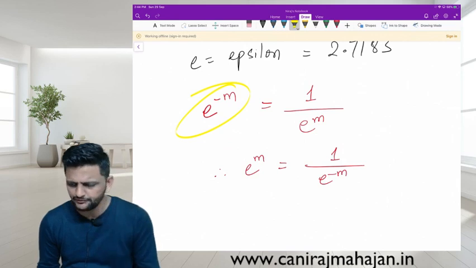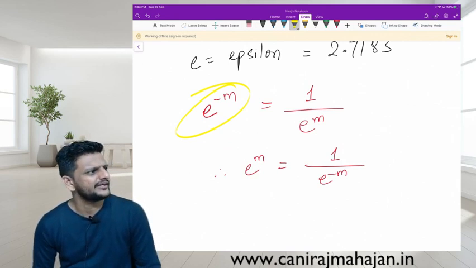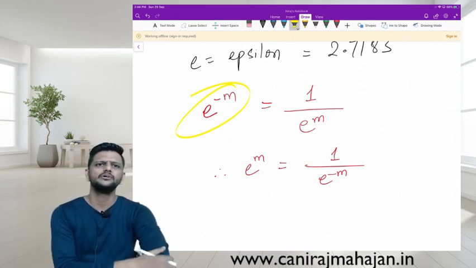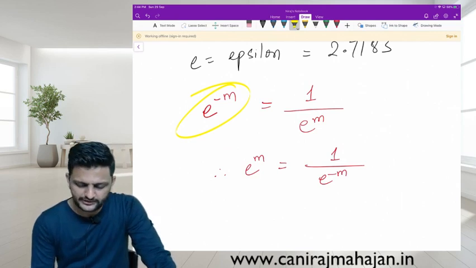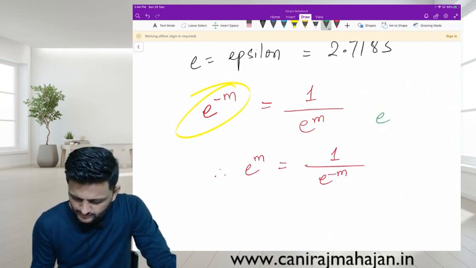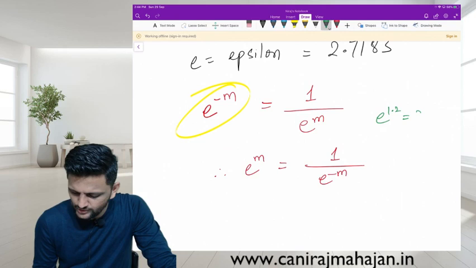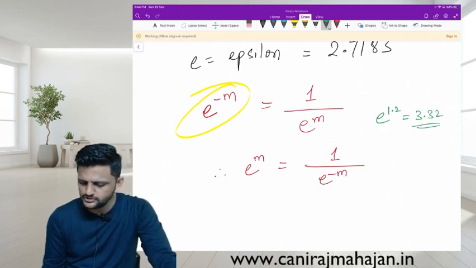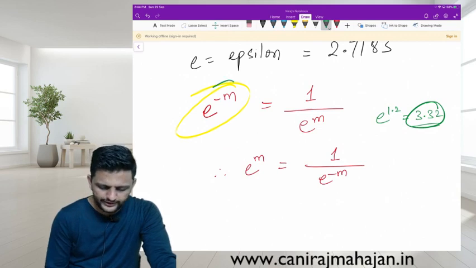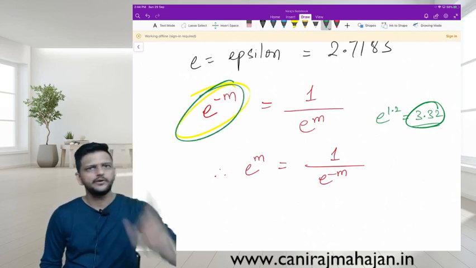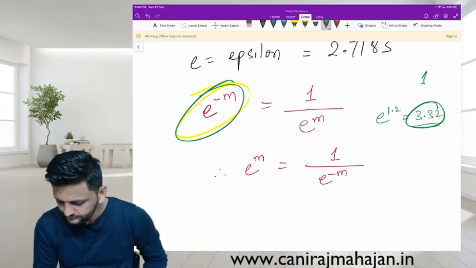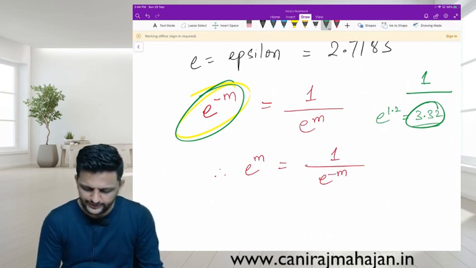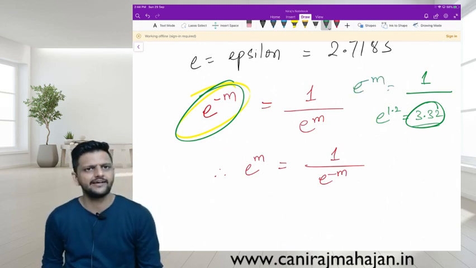I think there was one question, 3.32 something. E raised to minus something was given to you. E raised to 1.2 was given to you, I think so, in theory, positive. And this value was I think 3.32 something. I don't remember. But we want what? We cannot directly use this in the question. We want E raised to minus M. So 1 divided by 3.32, you will get your E raised to minus M value.